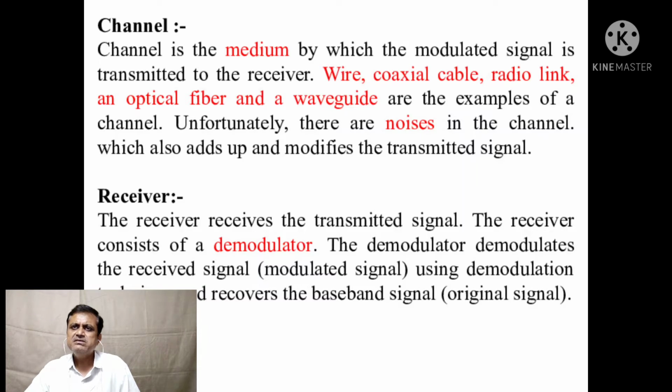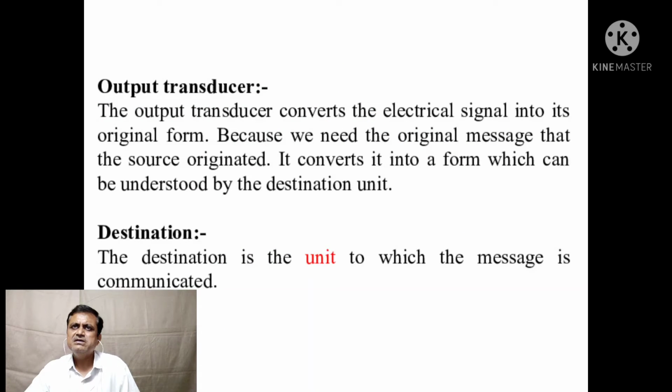Receiver. The receiver receives the transmitted signal. The receiver consists of a demodulator. The demodulator demodulates the received modulated signal using a demodulation technique and recovers the baseband signal, that is, the original signal. Output transducer. The output transducer converts the electric signal into its original form, because we need the original message that the source originated. It converts it into a form which can be understood by the destination unit. The destination is the unit to which the message is communicated.